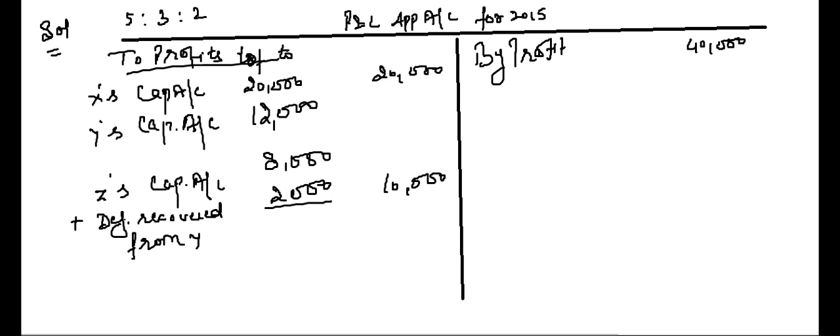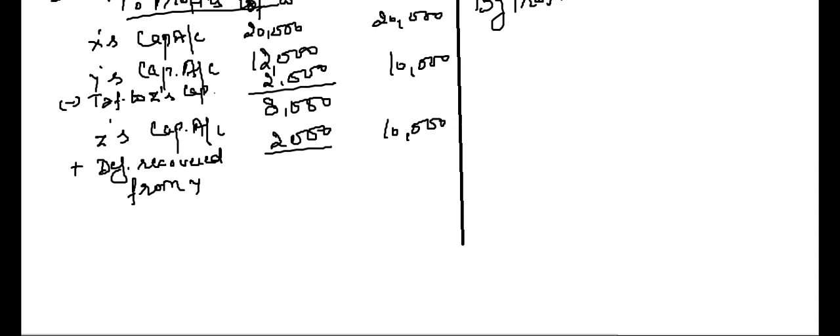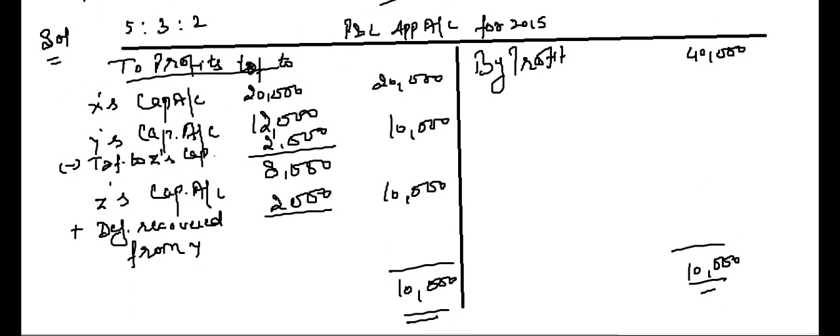Now this 2,000 deficiency will be borne by Y, minus transfer to Z's capital account. How much? 2,000. So Y will get only 10,000, right? And Z will get his guaranteed minimum of 10,000 from Y. Deficiency borne by Y. Clear? Is it clear?